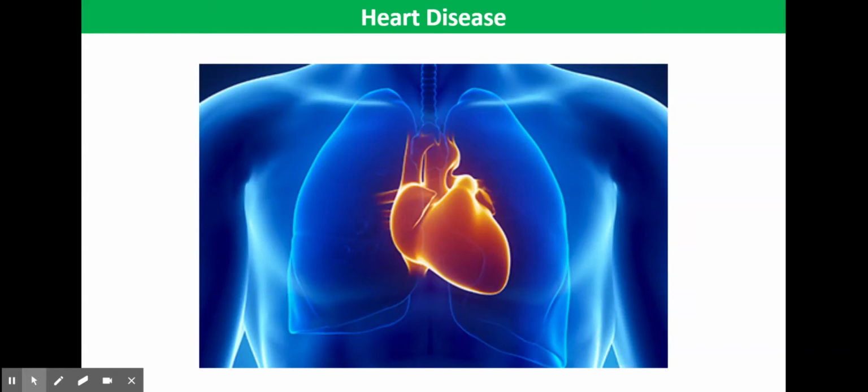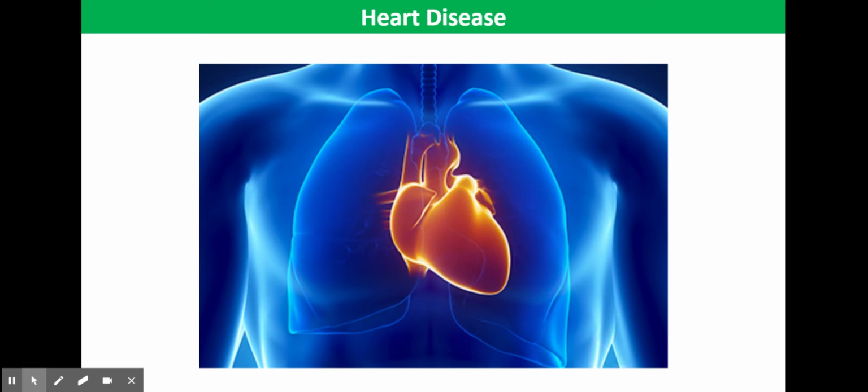This video tutorial is all about cardiovascular disease. Cardiovascular disease is a term used for conditions affecting the heart or blood vessels. It's usually associated with a buildup of fatty deposits inside the arteries and an increased risk of blood clots. It can also be associated with damage to arteries and organs such as the brain, the heart, the kidneys, and the eyes. Cardiovascular disease is one of the main causes of death and disability in the UK, but it can often largely be prevented by leading a healthy lifestyle.